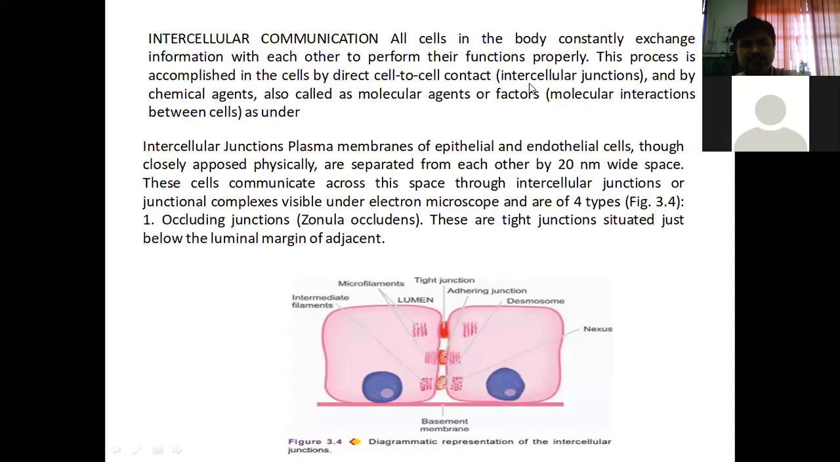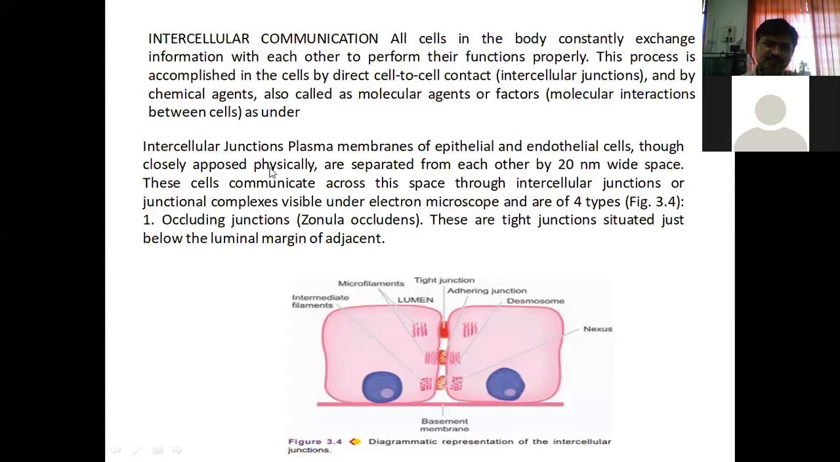That is called intercellular junctions. When a cell contacts another cell by some point of contact or junction, it is called an intercellular junction. This process is accomplished by the cells by direct cell to cell contact and by chemical agents, also called molecular agents or factors. That is called molecular interaction between cells. Now first of all we will discuss the intercellular junctions part.